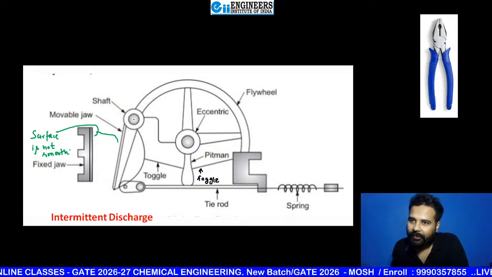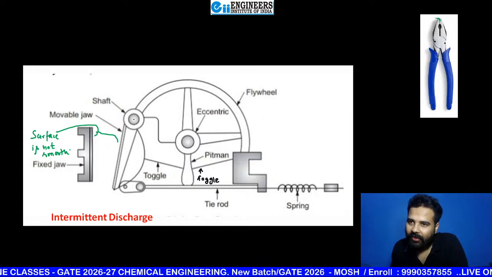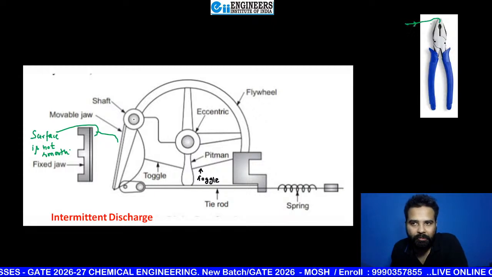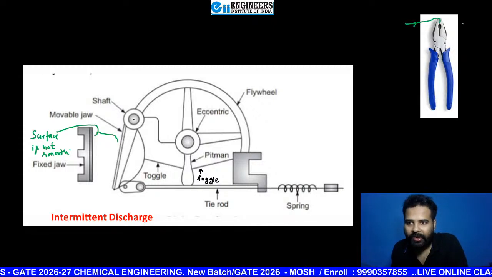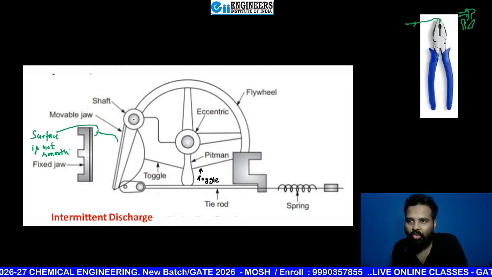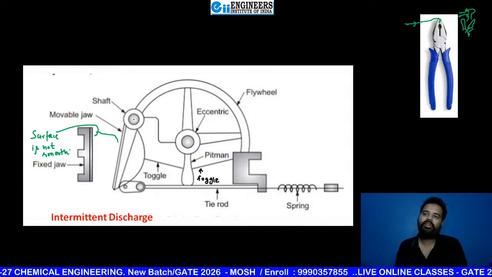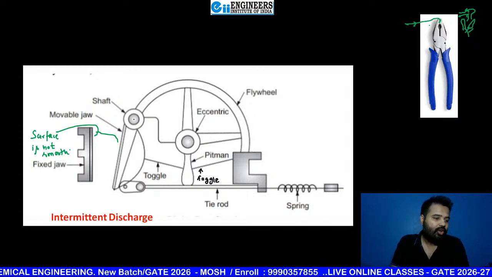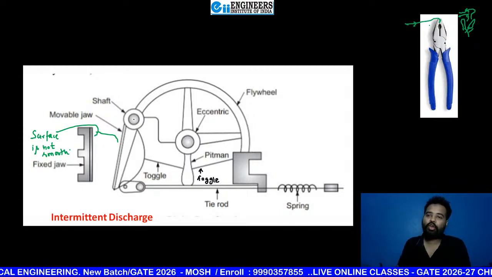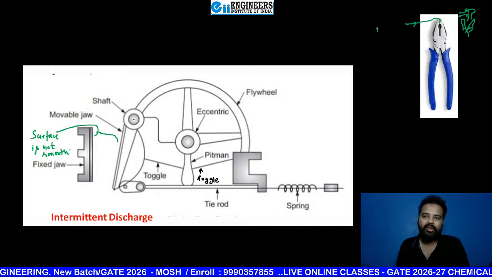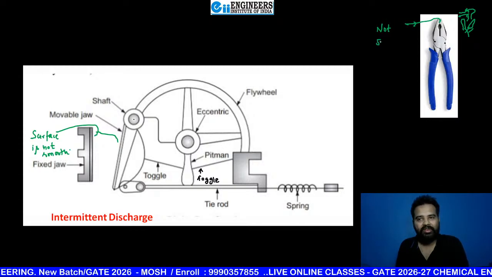Beta, just tell me. Here, is its surface smooth? If you are opening it like this, then are their surfaces smooth or not smooth? Not smooth, right? It's rusted, corrugated. So here also, my dear students, the same reason applies.